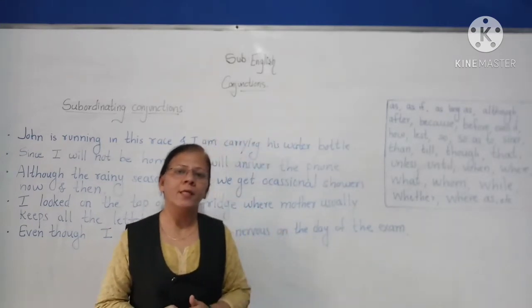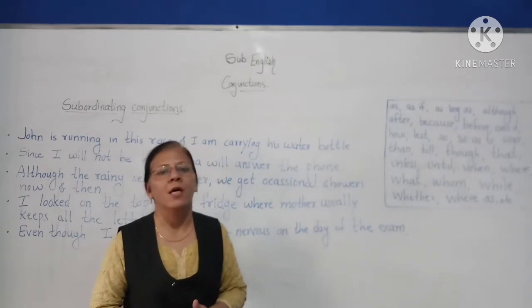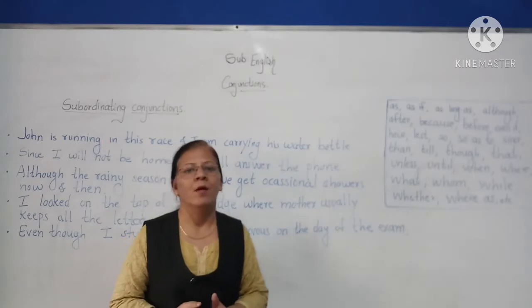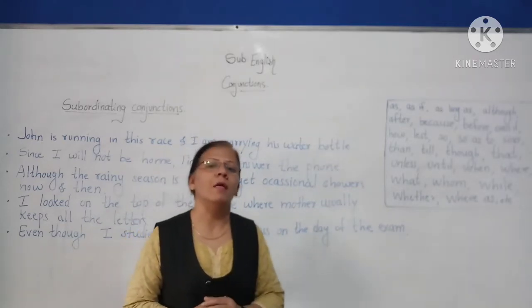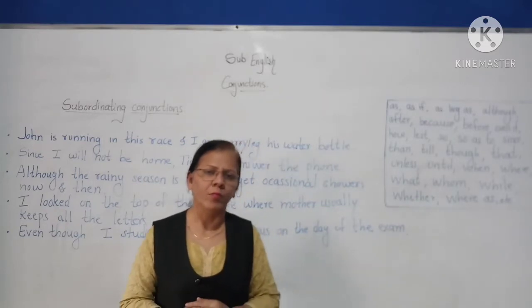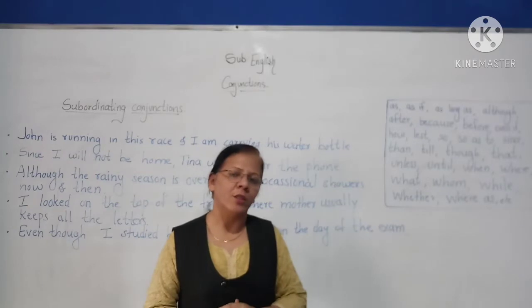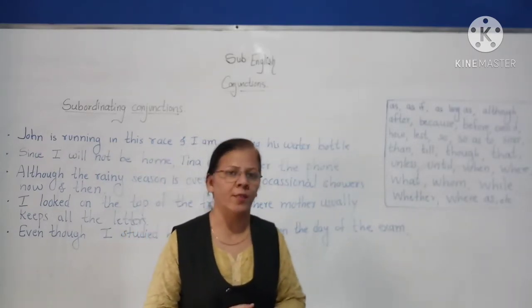What are coordinating conjunctions? Coordinating conjunctions are the words which join two sentences or phrases or clauses of equal importance. So, coordinating conjunctions are used to join two independent clauses.